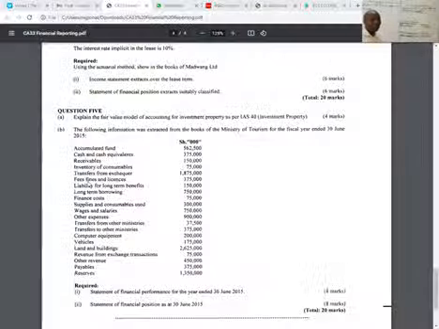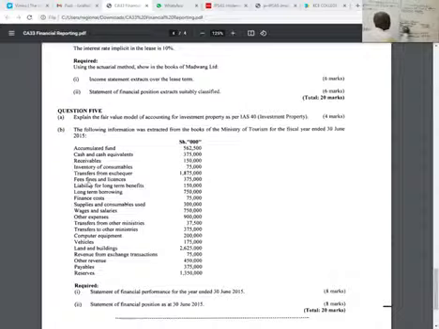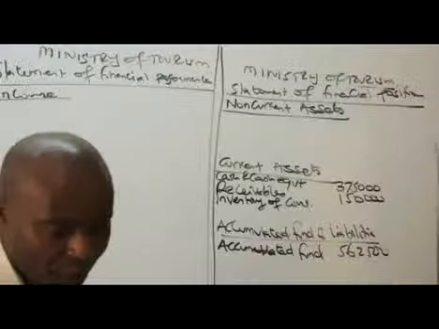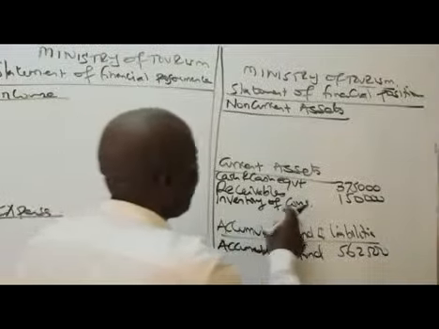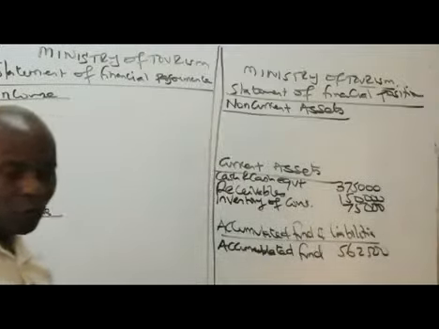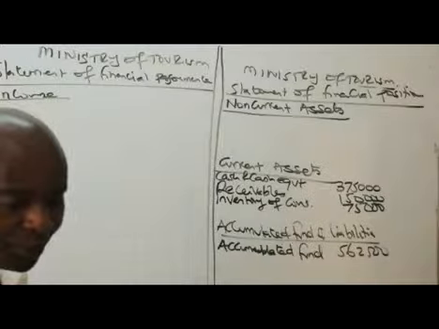So the next one is inventory. That comes here, inventory of consumables. Inventory of consumables, how much do we have there? We have 75,000. Inventory of consumables, 75,000. Thank you very much. Great. So we pick the next one.